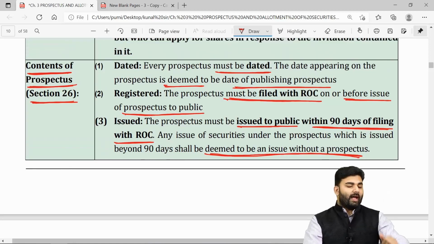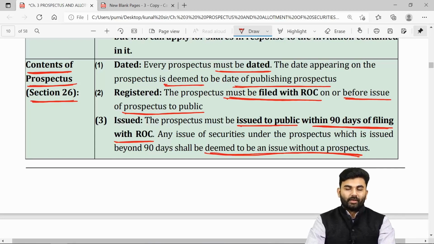So every prospectus must be dated. It should be filed with the ROC. Once it has been filed with the ROC, it must be issued to the public at large maximum within 90 days from filing with the ROC.